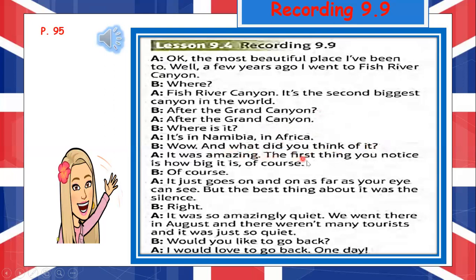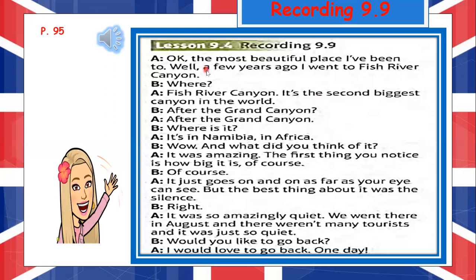It was amazing. The first thing you notice is how big it is, of course. Of course. It just goes on, as far as your eye can see. But the best thing about it was the silence. Really? It was so amazingly quiet. We went there in August, and there weren't many tourists. And it was just so quiet. Would you like to go back? I would love to go back. One day. One day.